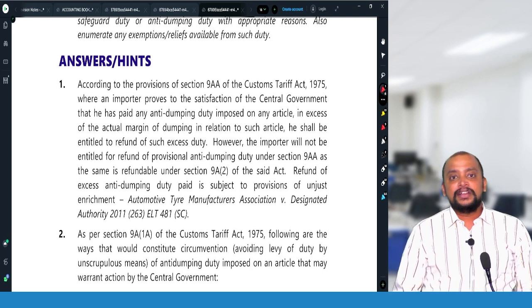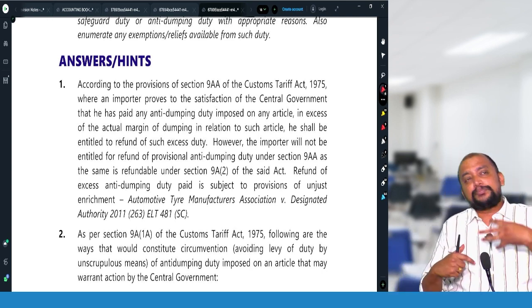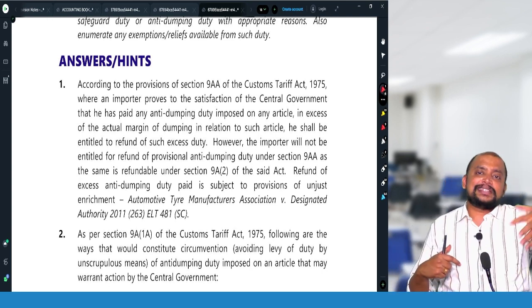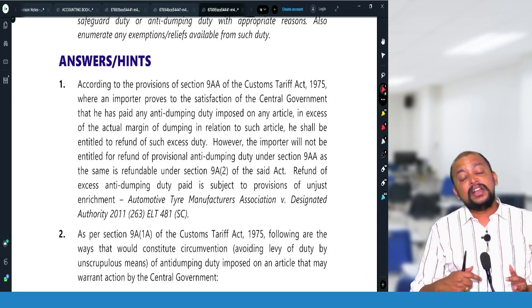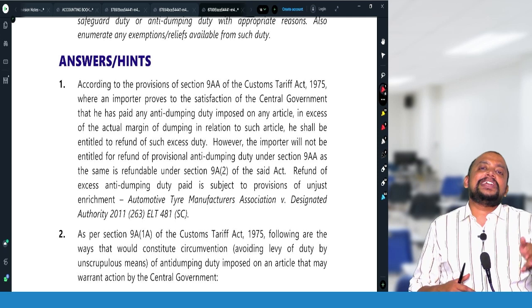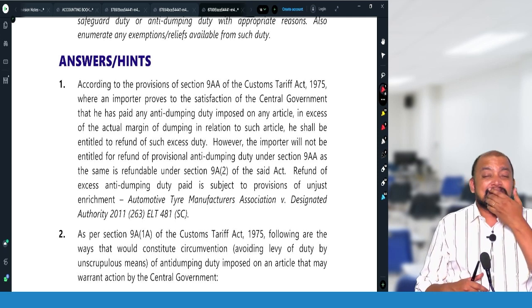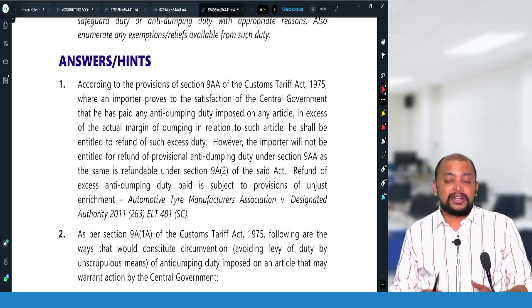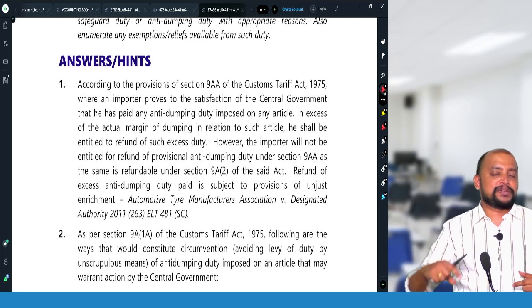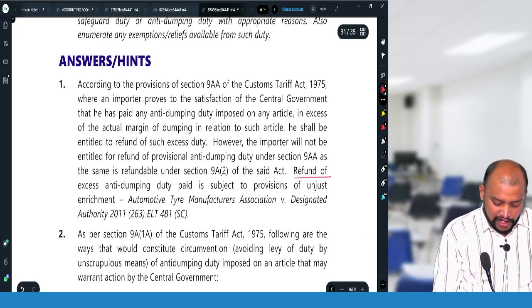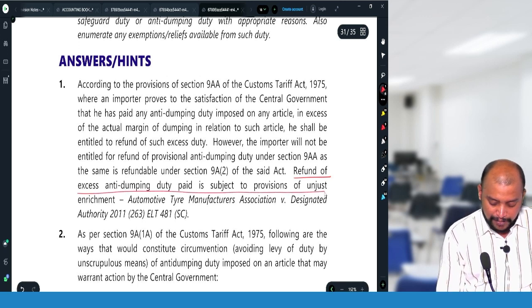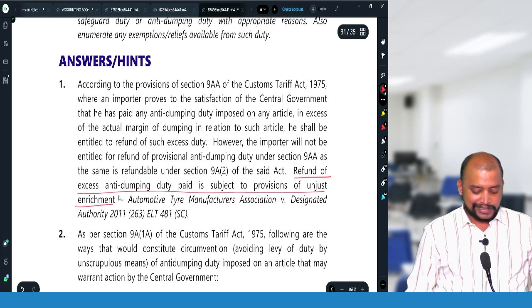What does it mean? For example, we paid 20% as anti-dumping duty and we recovered that from our next person. Now the provisional is 20, but the actual is only 12, so that 8% we will not get as a refund if we recovered that money from the other person. That is known as a refund subject to unjust enrichment. So refund of excess anti-dumping duty paid is subject to provisions of unjust enrichment.